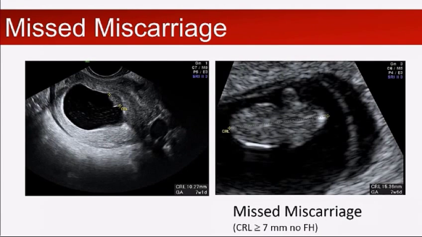And here are some examples of an actual miscarriage. So here we've got a fetal pole. Obviously, because it's not a video, I can't show you that there was no heartbeat, but we had a CRL measurement of 15.4 millimetres, and one here with 10 millimetres, and you can just see other subtle signs in how disproportionately small this appears compared to the gestational sac.